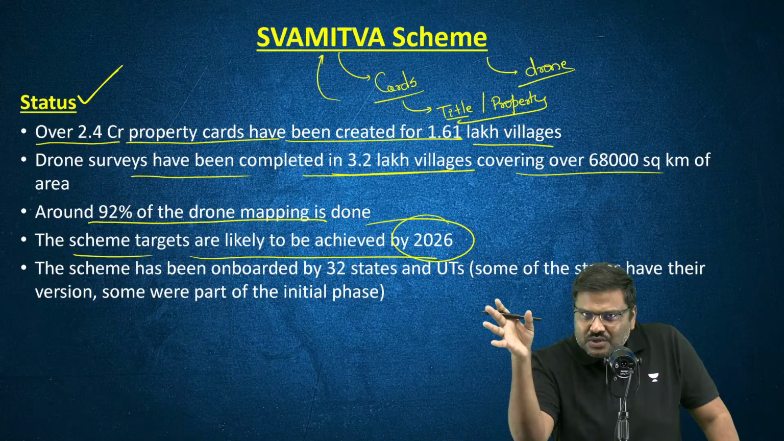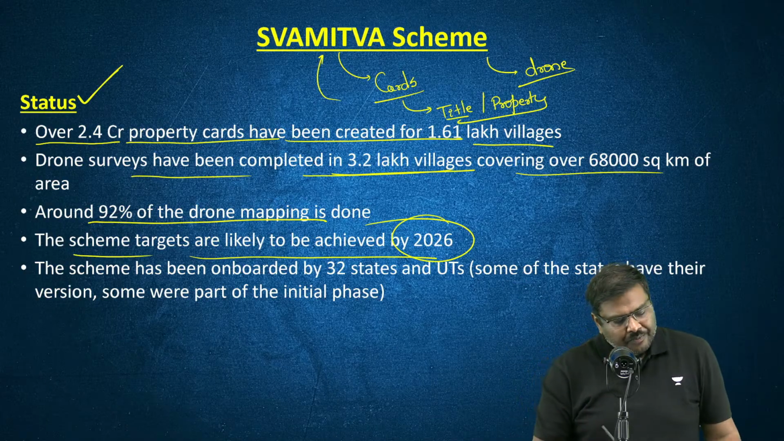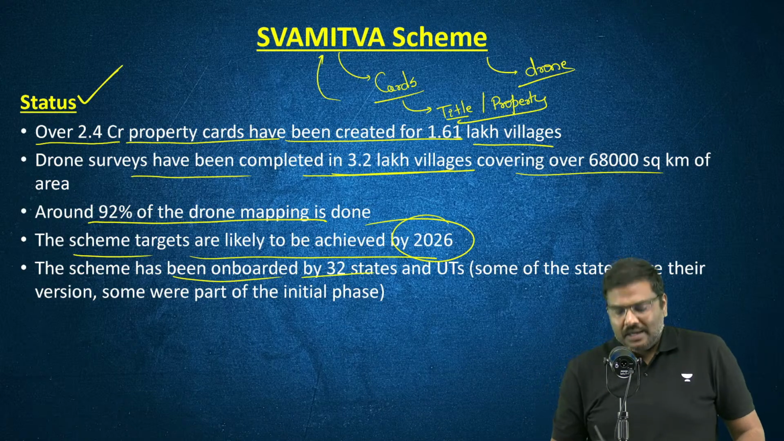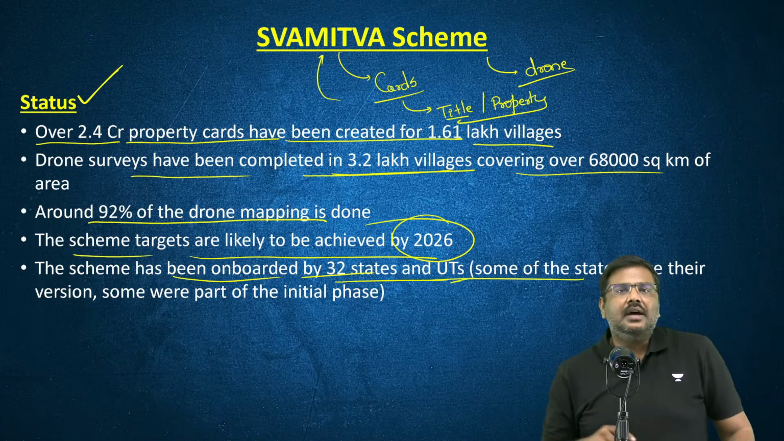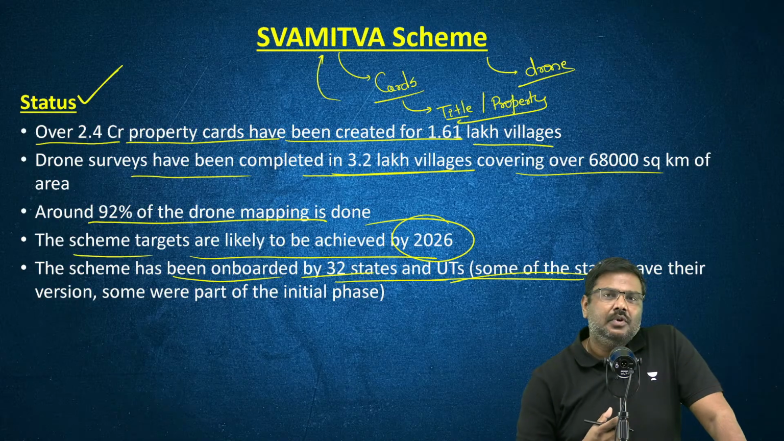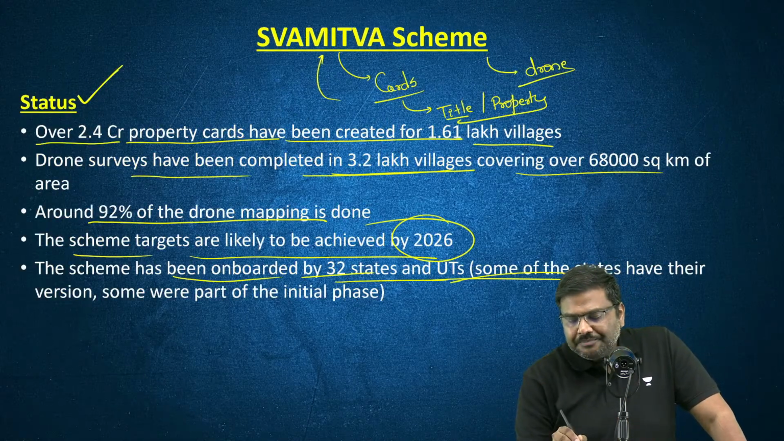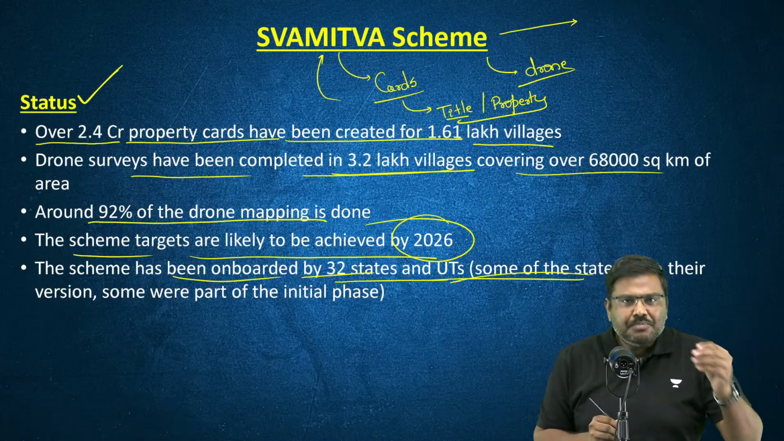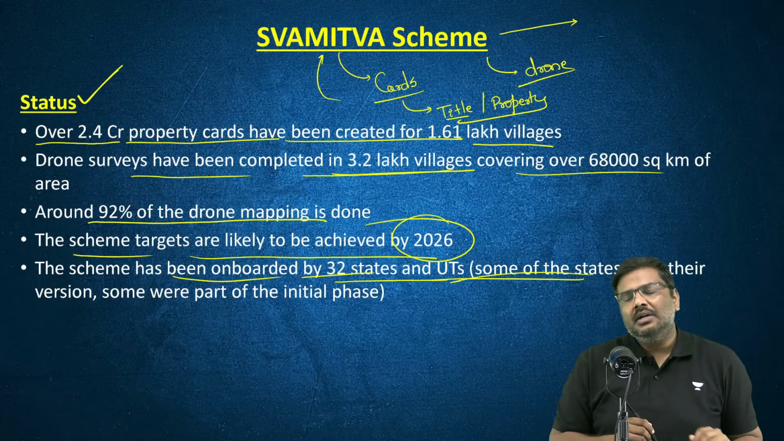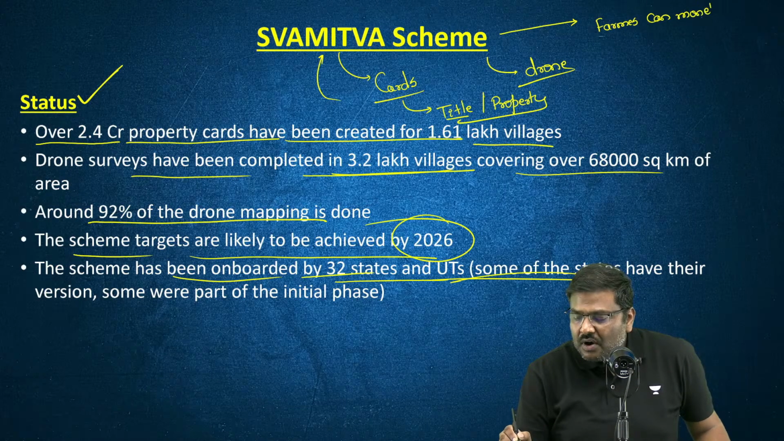That is, the due date is 2026. And I've told you, 5 years already over. The scheme has onboarded 32 states as well as union territories. Now, what is the importance of this scheme? What has been the achievement of the scheme? Listen to me carefully. One, once the property cards are issued by the government, now the farmers can monetize the piece of land.